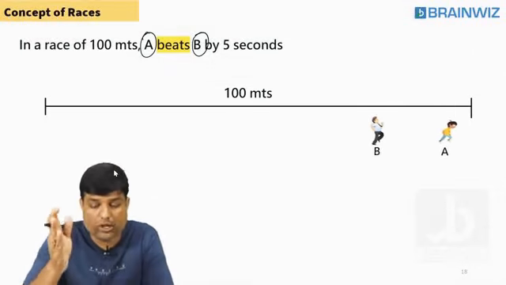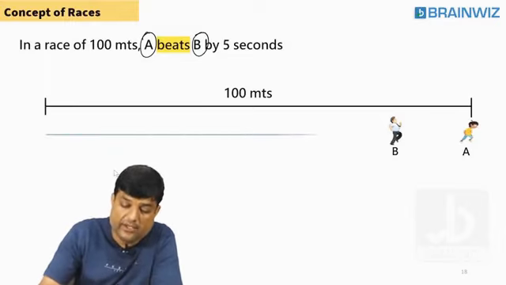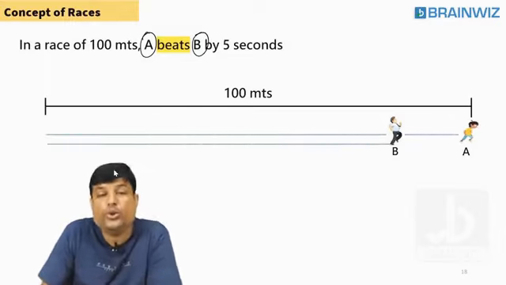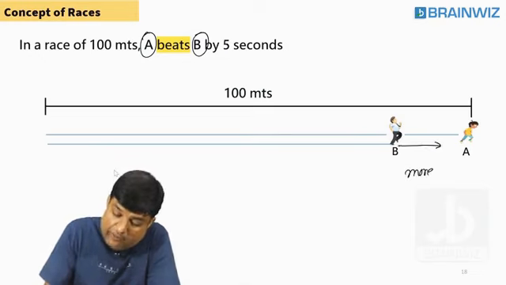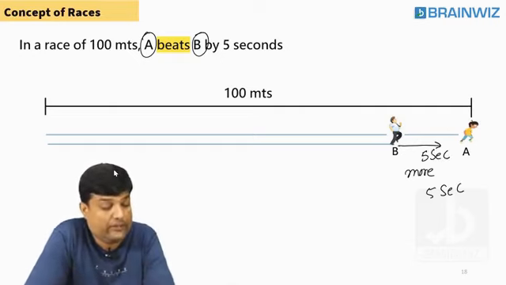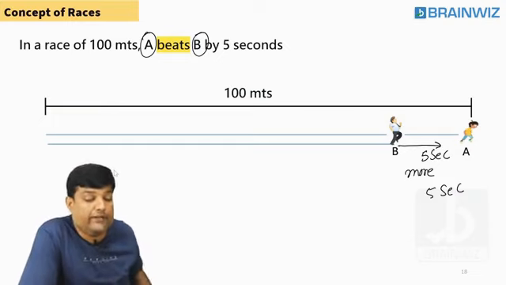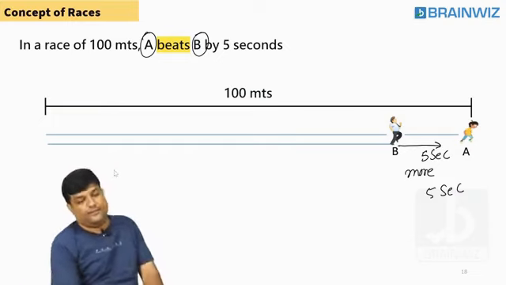A, stop. Race is over. A reached here. B reached here. Do you think, students, B will take how much more time to reach the final finishing position? 5 seconds more. Are you understanding, everybody? Vinendra, it's not 4:5. They are not inversely related. They are directly related. Vinendra, change your answer.